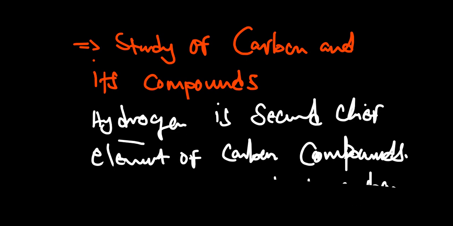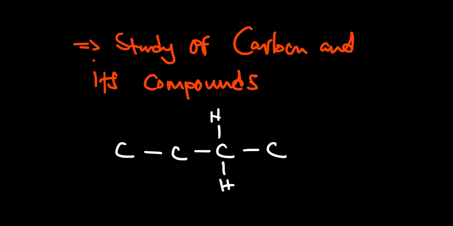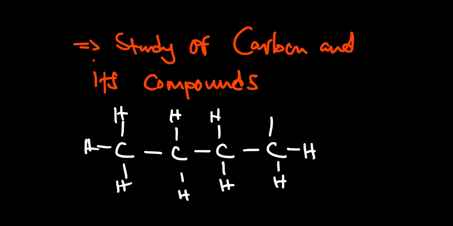So let's give examples here. The first example that I'm going to give is butane. Butane has this formula. I have C, another C bonded to another C, and then another C. This C here will be bonded to H, even this one H, this one H, that one H. And then this one here will have 3 hydrogens like that. So this compound, we can see that it's made up of only hydrogen and what? Carbon. So it's a very good example of a hydrocarbon.